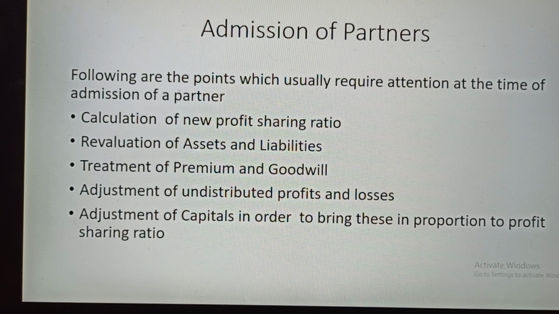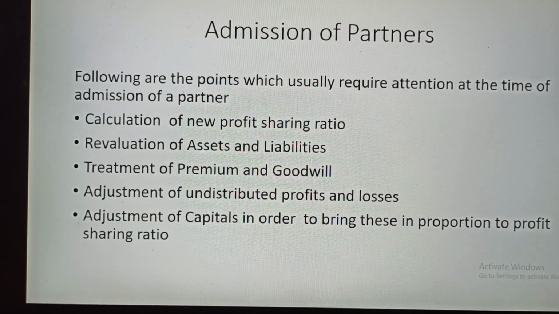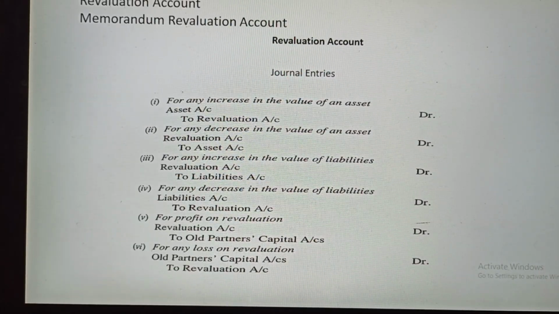Today we will discuss how to revalue the assets and liabilities, and for this we will use two methods. One is the revaluation account method and another one is the memorandum method. So first I will focus on the revaluation account method.